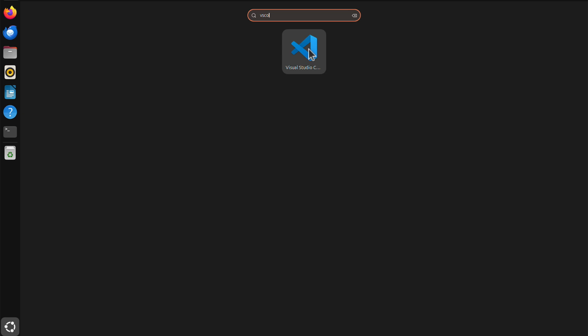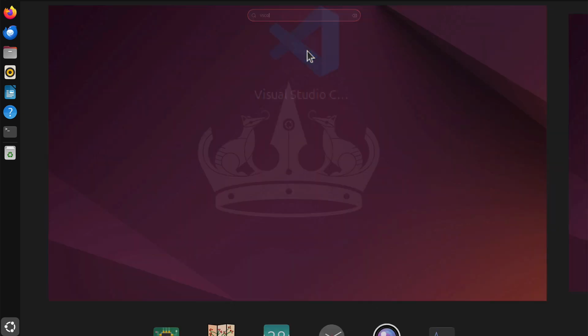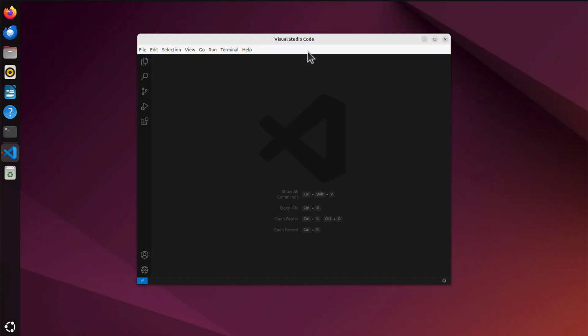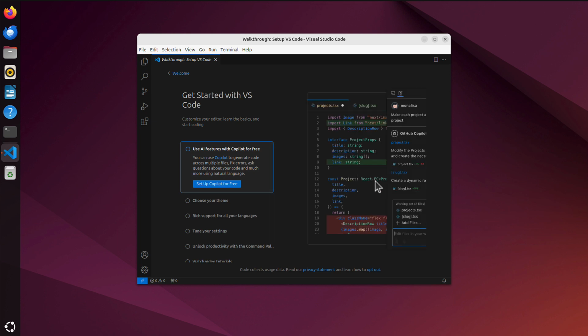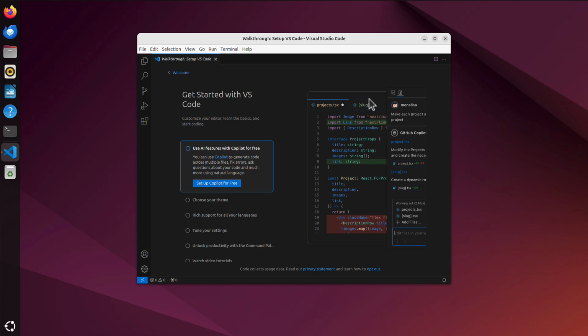We can see it's been installed correctly, so just open, and we will have the same window. It looks exactly the same as on Windows. That's all it is about VS Code installation process. The VS Code is now installed.